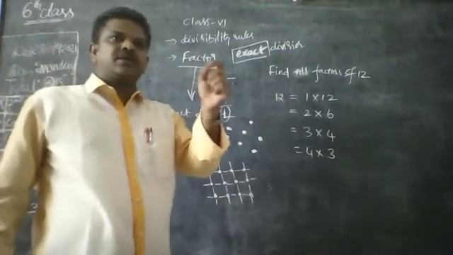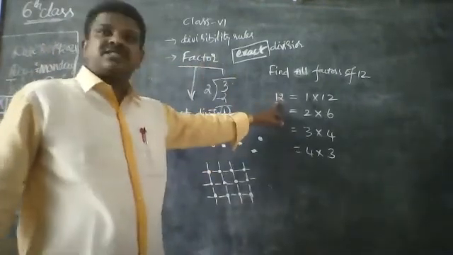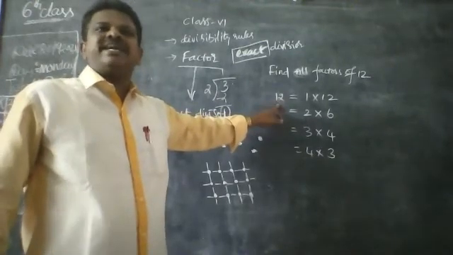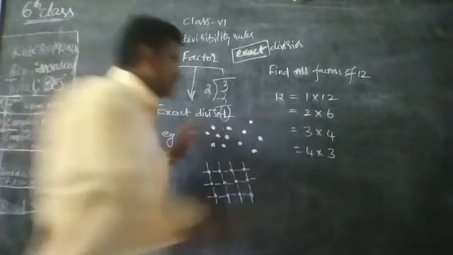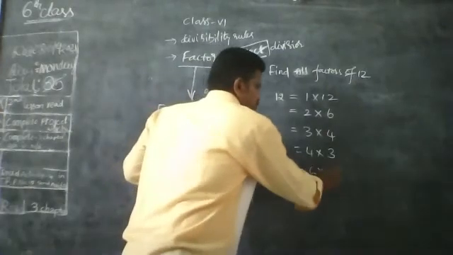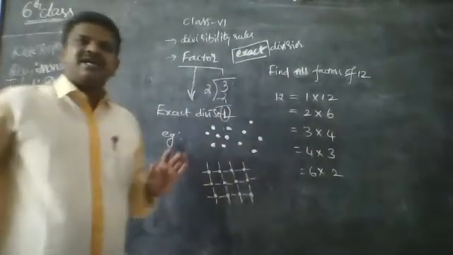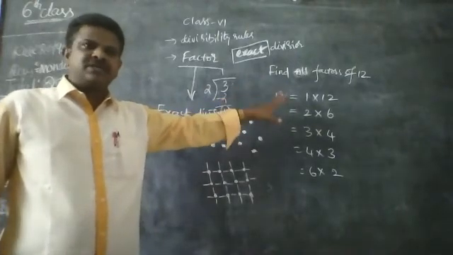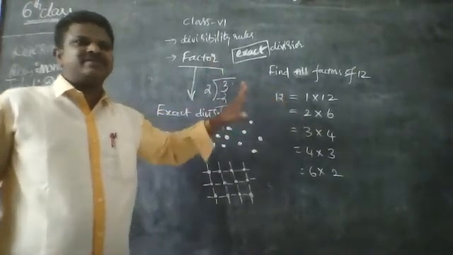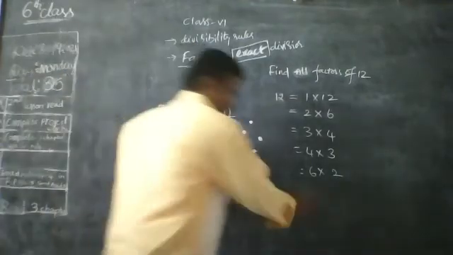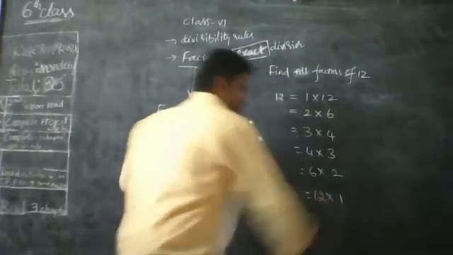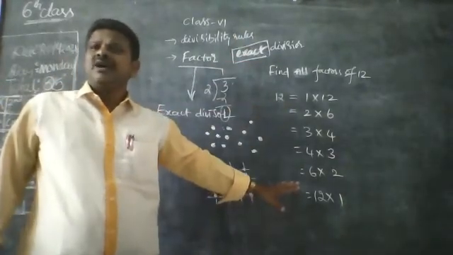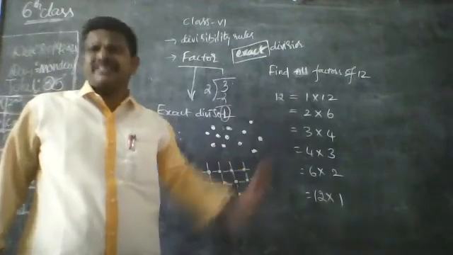Next. 5 does not divide. It is not divided. Next 6 into 2. Very good. Next 7 does not. 8 does not. 9 does not. 10, 11 do not. So these are all the possibilities of writing 12 into factors.